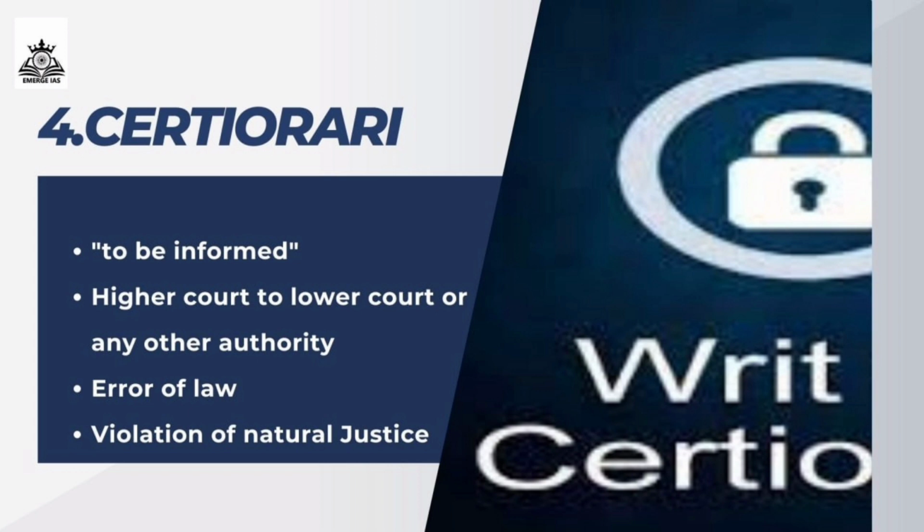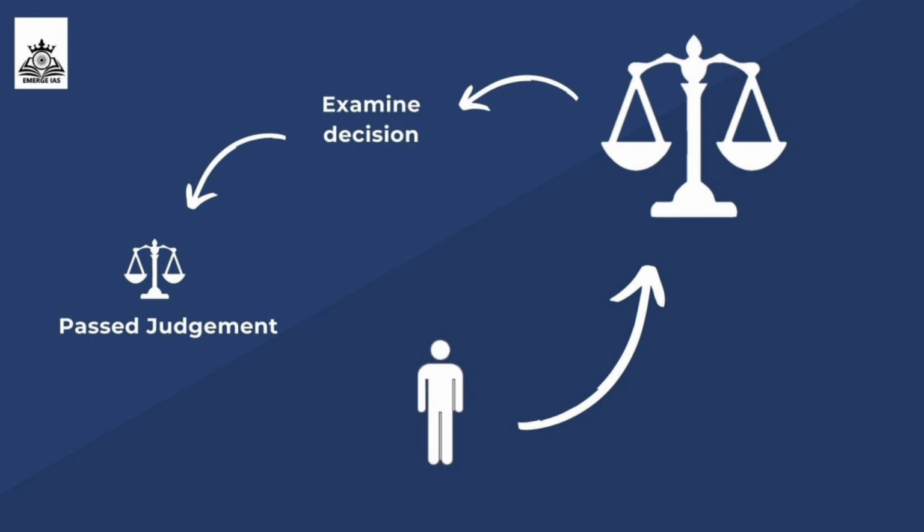Okay, then see the example of certiorari. Suppose a lower court has passed a judgment in a criminal case, but there are allegations of the court misinterpreting a vital legal provision, which resulted in an unjust decision. The aggrieved party can file a petition of certiorari requesting the higher court to review the lower court's decision. If the higher court finds merit in the petition, it may issue the certiorari writ and examine the legality of the court's decision. They will examine the lower court's judgment if the aggrieved person approaches the higher court if there is any misinterpretation.